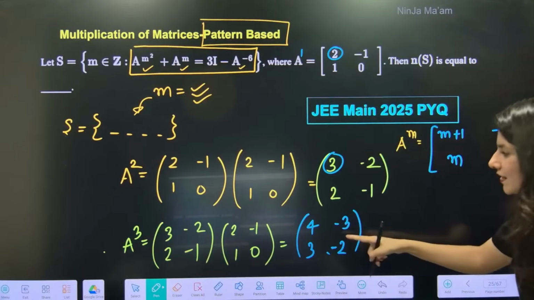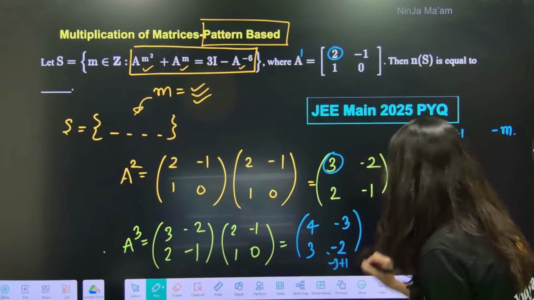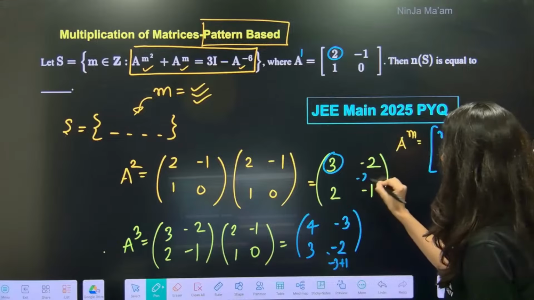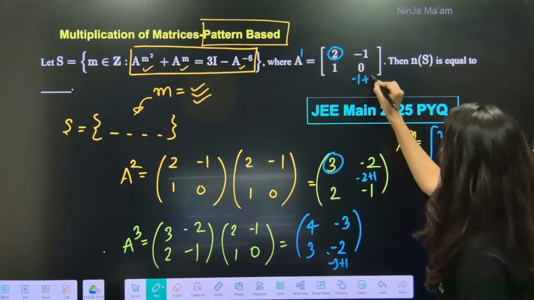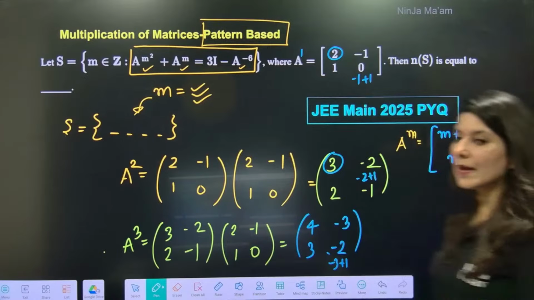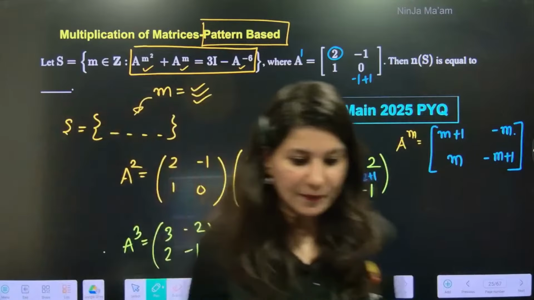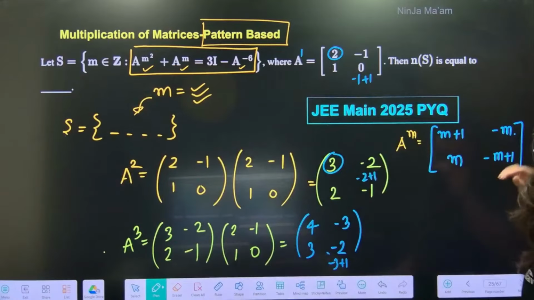And this very thing, can you see? This is minus 3 plus 1. Minus 3 plus 1. What about this? This is minus 2 plus 1. What about this? Minus 1 plus 1. So this is minus m plus 1. This is your m, a power m. Okay? A power m. Everybody? A power m. So this is a power m.